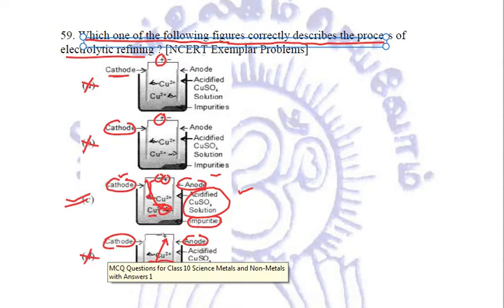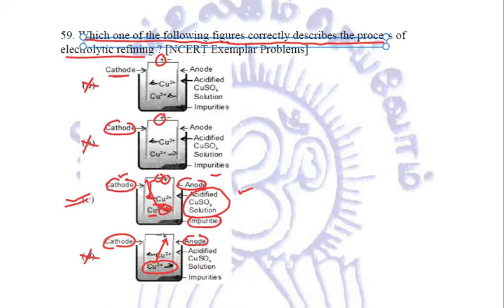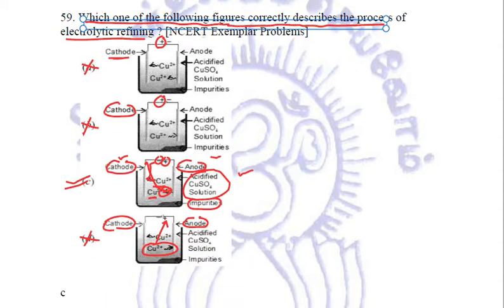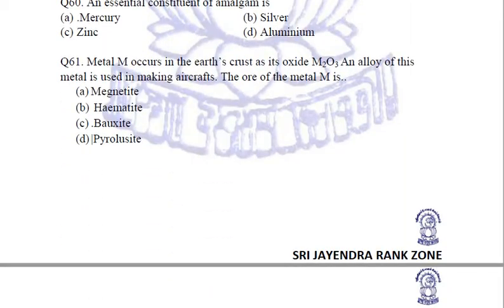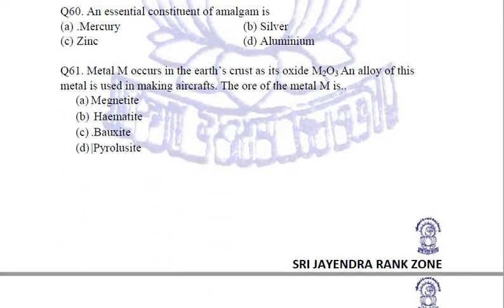Fine. I hope you are able to relate why C is the correct answer. You need to know the reason for it. Coming to the next question: an essential constituent of amalgam. Of course, it is mercury. We have already discussed this thing 2 or 3 times. So it is mercury, which is an essential constituent of amalgam.